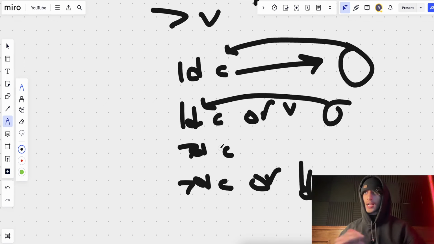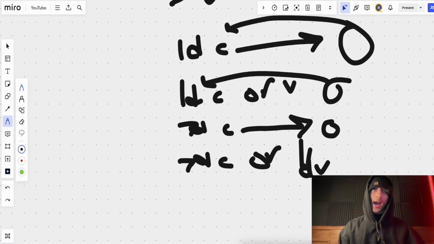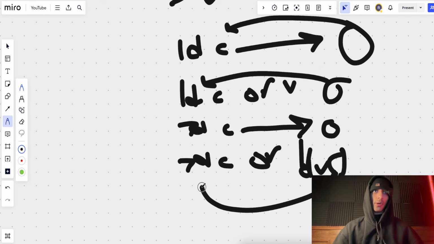Next one, you guys can kind of see where this is going. 7-day click. If someone clicked on our ad and bought within 7 days of clicking on the ad, that sale will be attributed to that ad set. And last but not least, if they clicked on the ad within 7 days, or they saw the ad and bought basically the same day, that sale gets attributed to that ad set.